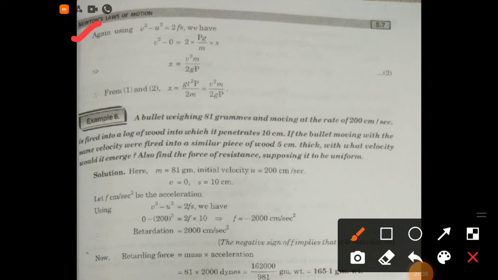Again using v square minus u square equal to 2fs, we have v square minus 0 is equal to 2 times pg by m cross x. This implies x is equal to v square m by 2gp, and therefore from first and second, x is equal to gt square p upon 2m is equal to v square m by 2gp.